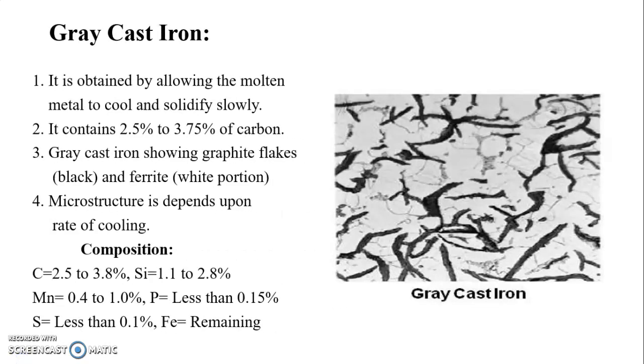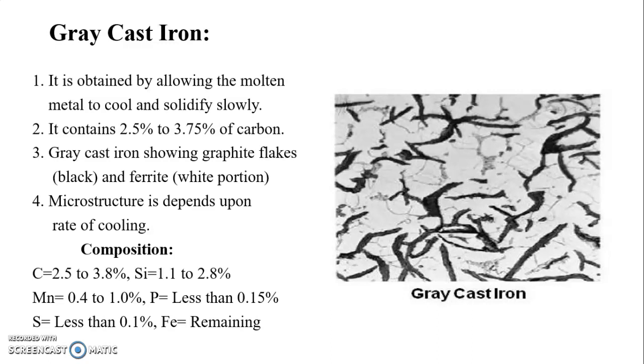Then another type of cast iron, that is gray cast iron. It is obtained by allowing the molten metal to cool and solidify slowly. It contains 2.5% to 3.75% of carbon. The gray cast iron microstructure shows graphite flakes, the black, and the white portion shows the ferrite. So the microstructure depends upon the rate of cooling.